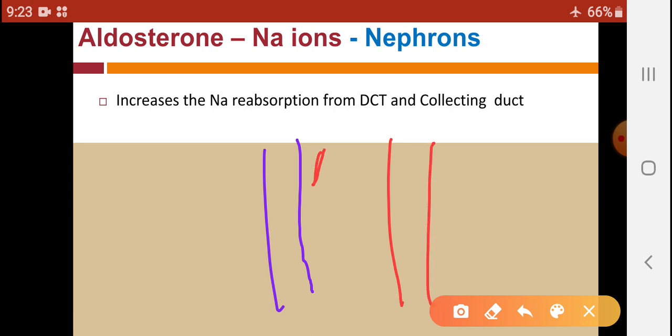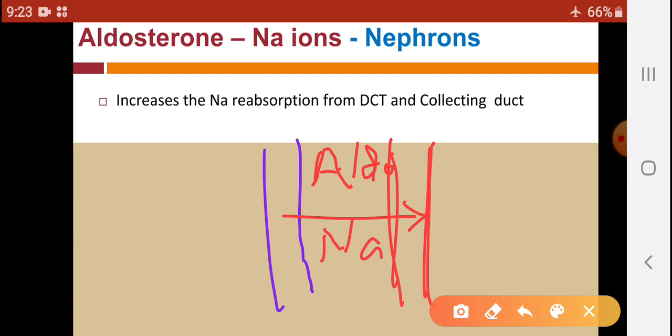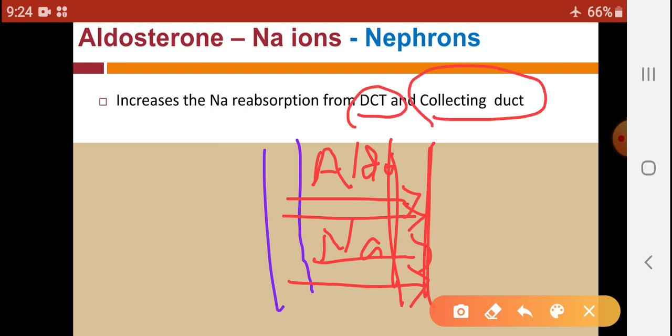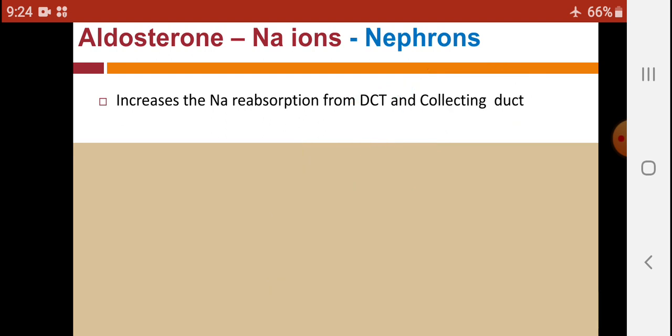So under the influence of aldosterone, sodium is reabsorbed from the renal tubule into the blood vessel. This reabsorption is from the distal convoluted tubule and collecting duct of the tubular portion of the nephron.